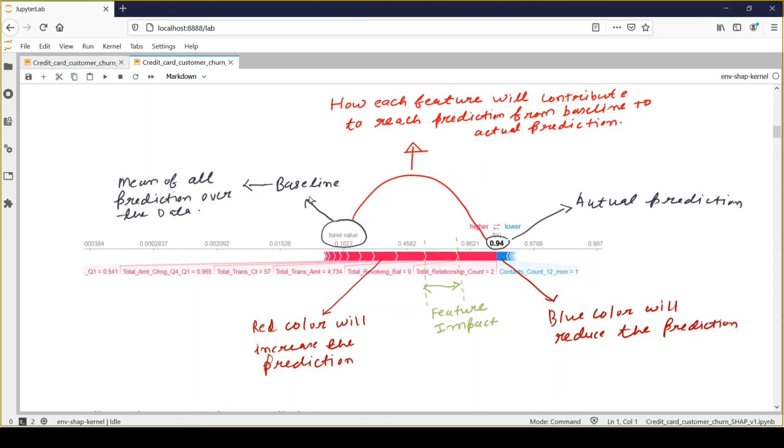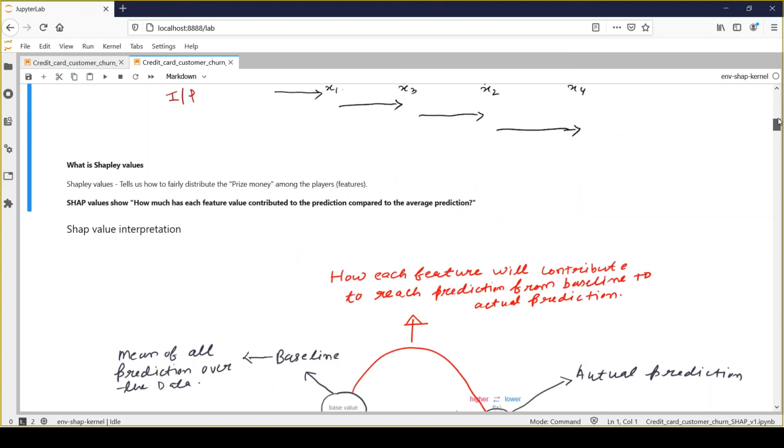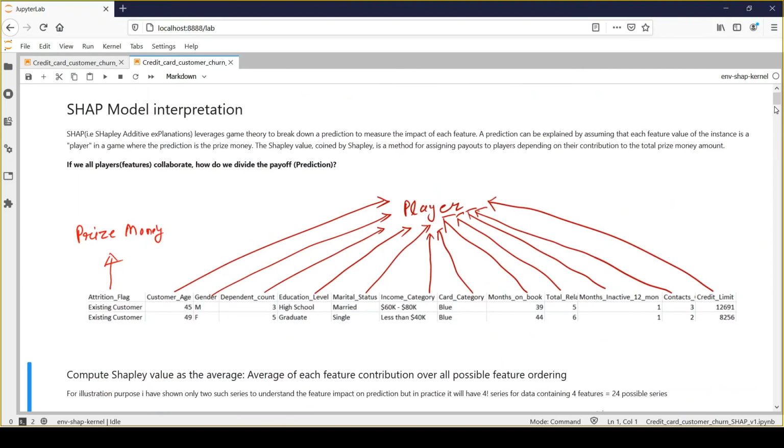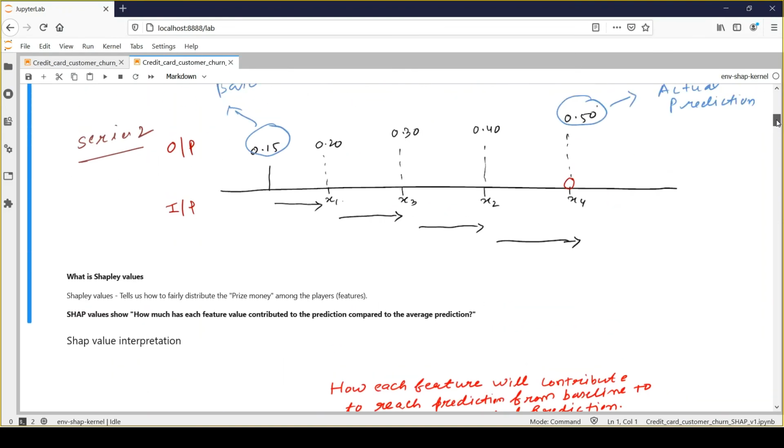This is my baseline value, which is nothing but the mean of all the predictions over my data, right? So that's the number it's talking about. And next we have another number which is 0.94, and this is my actual prediction, right? The same way which we have just seen here, the baseline value and the actual prediction.